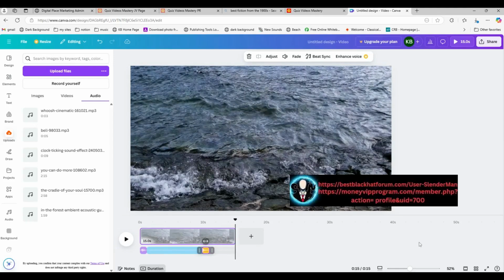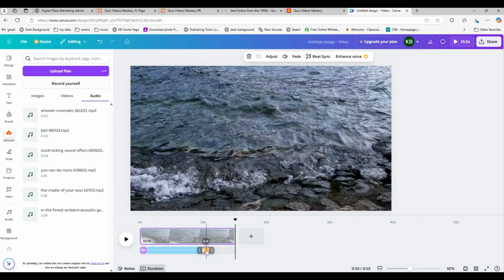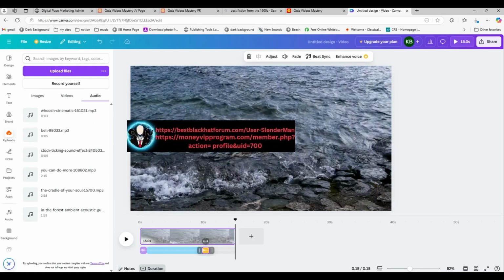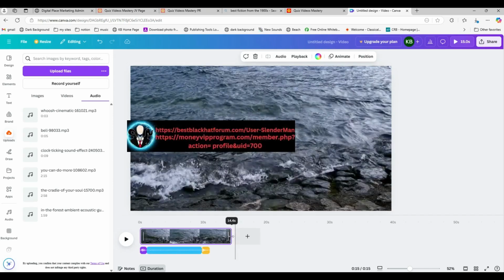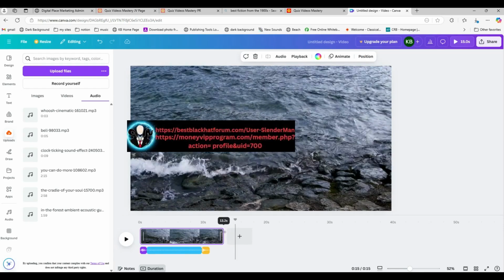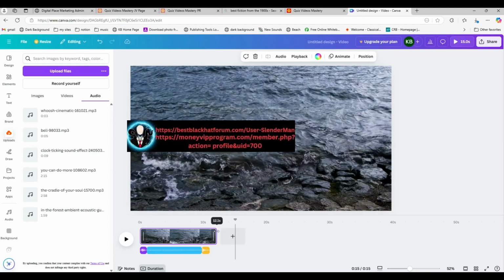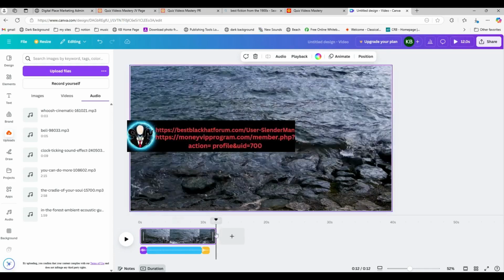And now comes a subjective question. Once the bell goes off, I know you can't see it yet, but the answer will appear. How long do I need to display the answer? Maybe 5 seconds is too long, even though it sounds very short. But I think I'm going to dial this down a little bit. Instead of this being at 15 seconds, I'm going to end it, oh, I don't know, 12 seconds. When you make yours, play with your timing, see what you want to do about it. I'm going to leave it here. Let me just play this one more time.